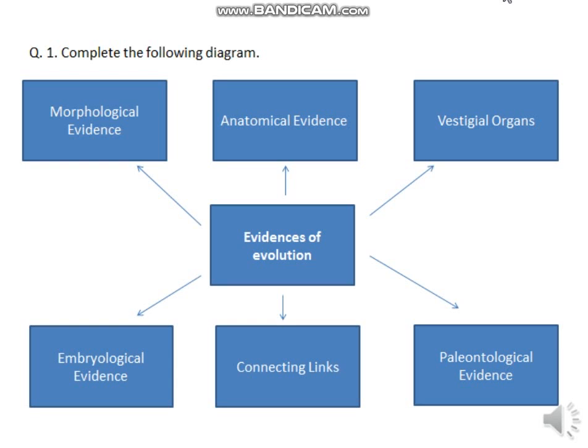So we'll be doing the questions and answers for lesson number 1. If you've not learned the lesson, please go back and see the videos. Question number 1, complete the following diagram. We need to write the evidences of evolution. So we have the answers as morphological, anatomical, vestigial, paleontological, connecting links, and embryological evidence.